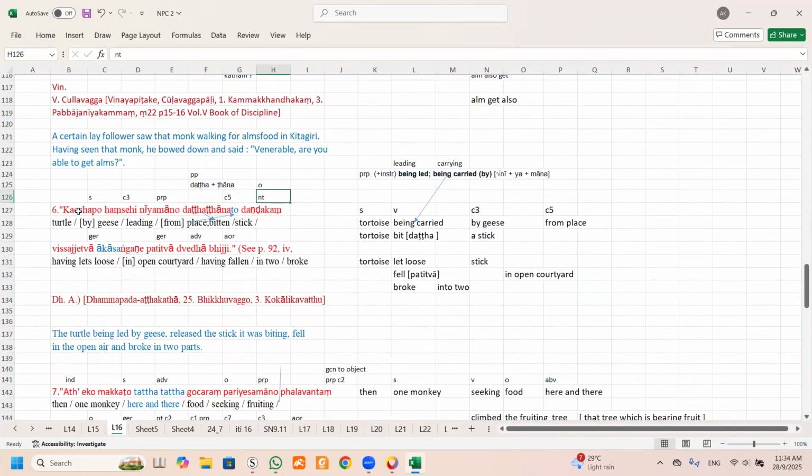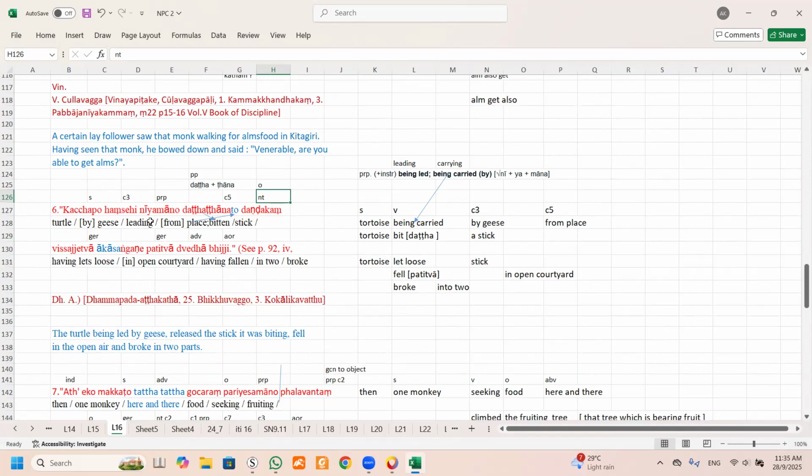Okay, next line. See, this is interesting. So you see, this one, the answer is like that. This was already redone so many times until it really makes sense and is written beautifully. Okay, number 6 is kacapo. This is a subject. It can mean turtle or it can mean a tortoise. So I just put tortoise.